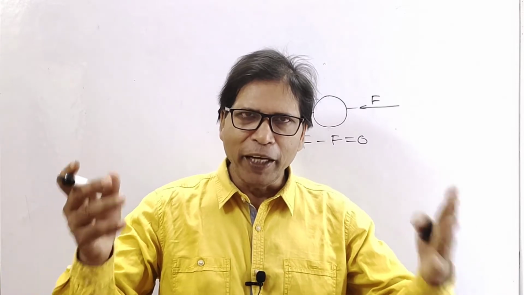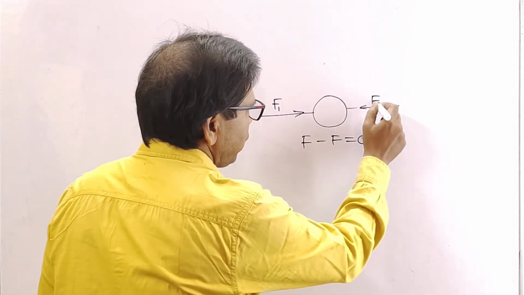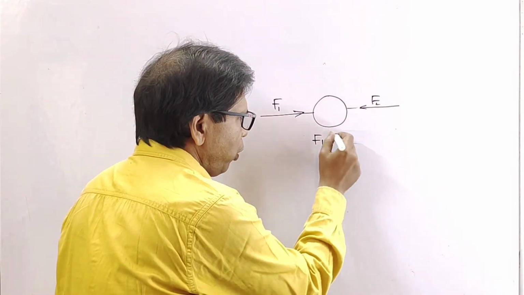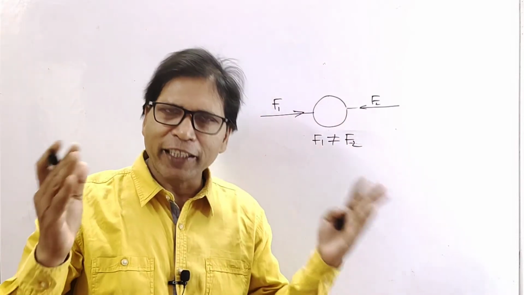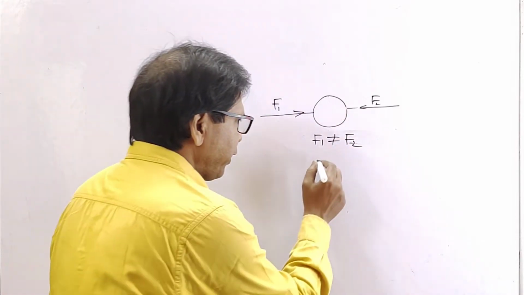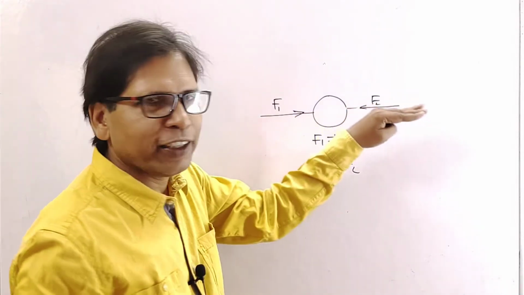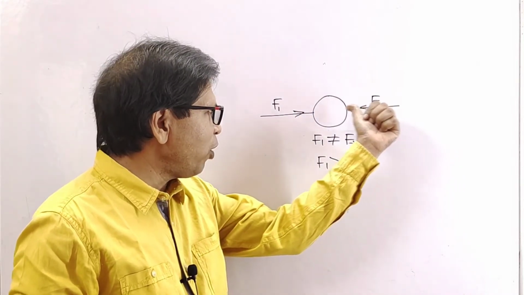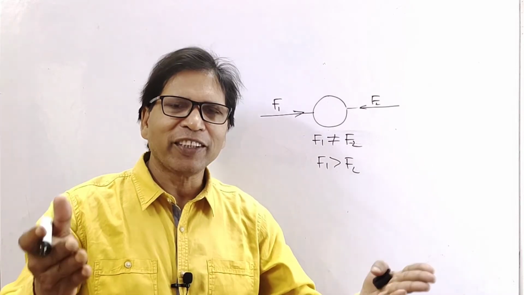Okay? Now unbalanced force. Look at this. Suppose this force F1 and this force F2 act on a body. If F1 is not equal to F2, then this is called unbalanced force. If F1 is greater than F2, then the body moves along this direction. If F2 is greater than F1, then the body moves along this direction. So unbalanced force produces motion.